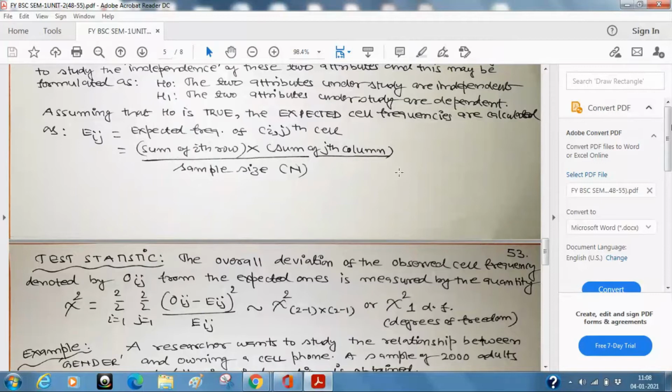So what do we have to do now? We have to go back again to the chi-square table, and in the chi-square table we have to see the value of alpha: 1%, 5%, 10%. So many values are given there. That is why I had asked you, and just now I am also asking, have you seen the table?